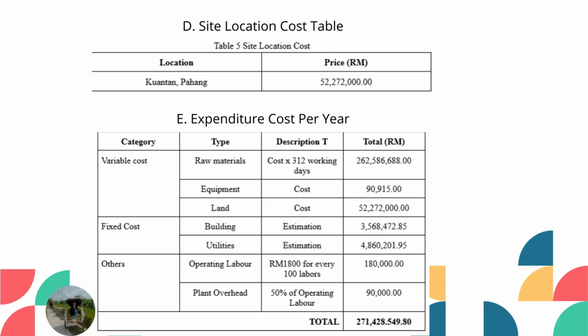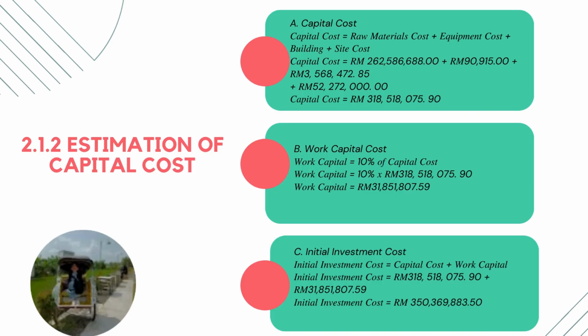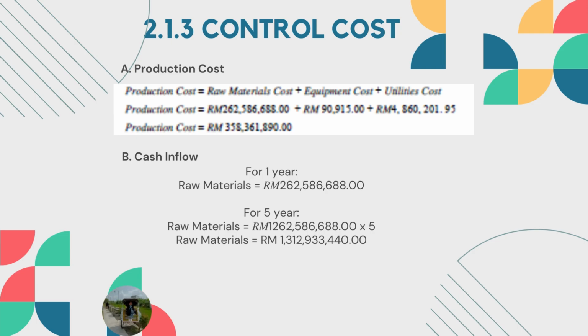271 million more ringgit. For the estimation of capital cost, the total capital cost is 318 million more ringgit, and the working capital cost is 31 million more ringgit, and the initial investment cost is 360 million more ringgit. Next, for the control cost, the production cost total is 358 million more ringgit, and the cash inflow for 1 year is 262 million more ringgit, and for 5 years is 1 billion more ringgit.